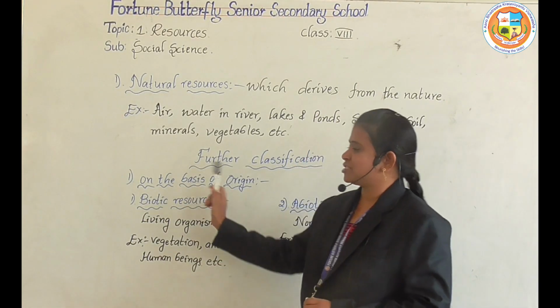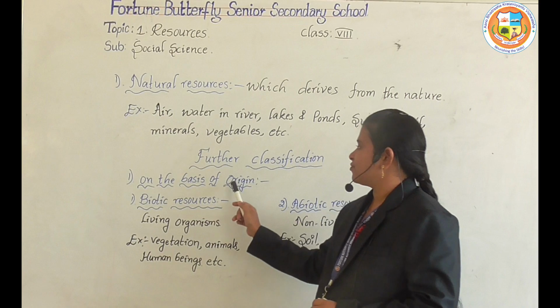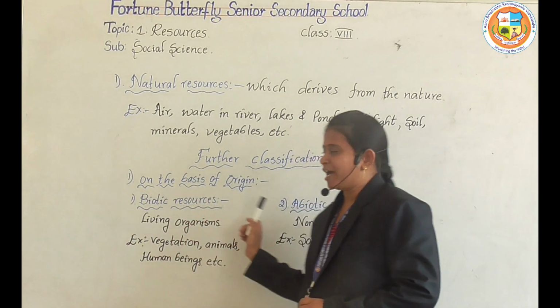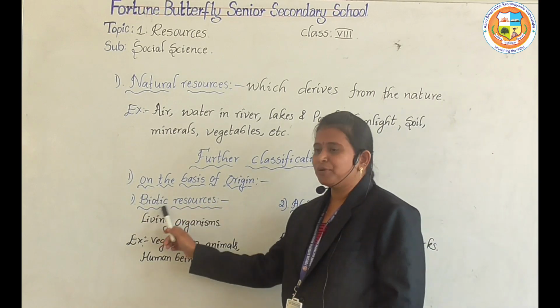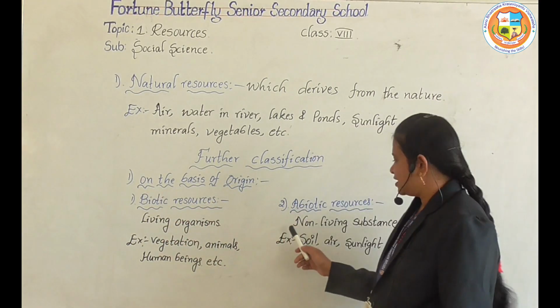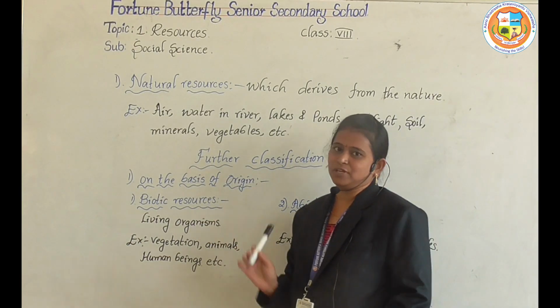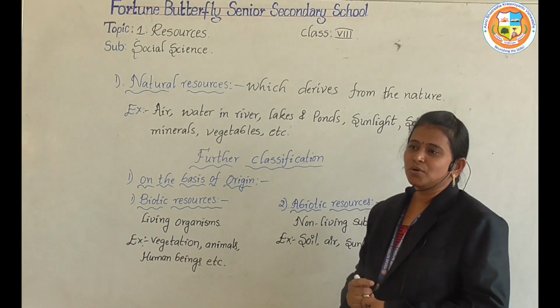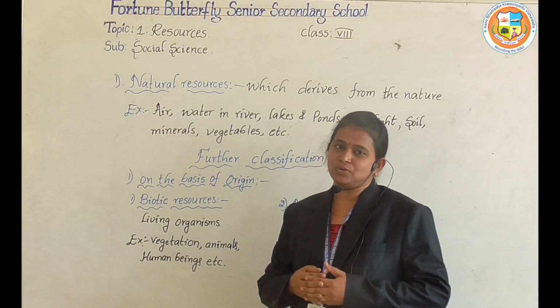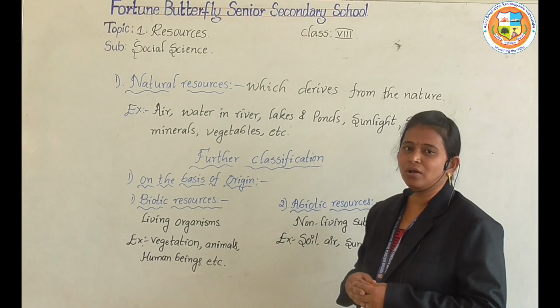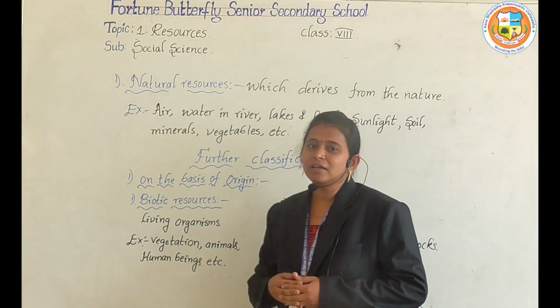Now let us see the first one, on the basis of origin. This one is divided into 2 types. The first one is biotic resources and the second one is abiotic resources. Now let us see the first one, biotic resources. What are the biotic resources? What is the meaning of that? Biotic resources are all living organisms.